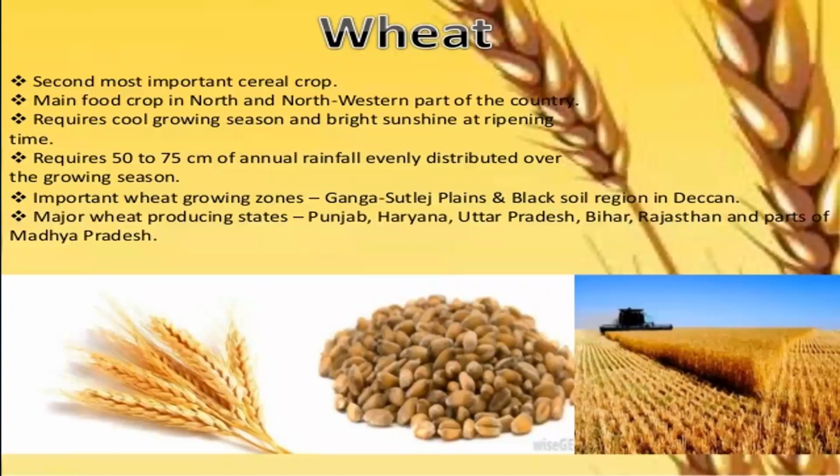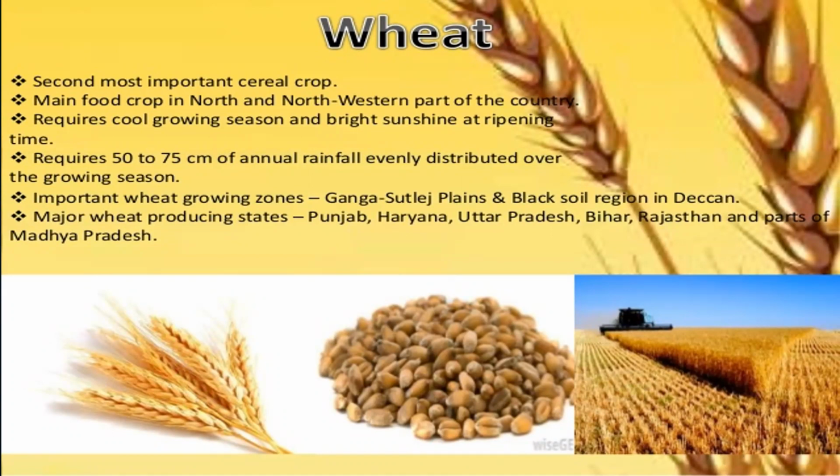Next we have wheat. Wheat is the second most important cereal crop, and it is the main food crop in the north and northwestern part of the country. Remember, that is north and northwestern part of the country. So this is called a Rabi crop and requires a cool growing season and bright sunshine. The annual rainfall it requires is 50 to 75 centimeters, and it should be evenly distributed over the growing season.